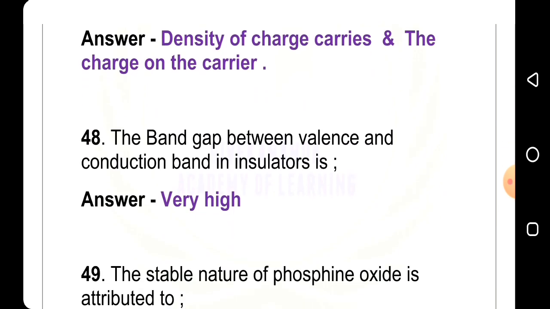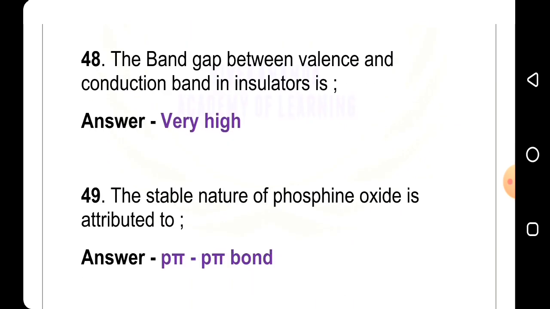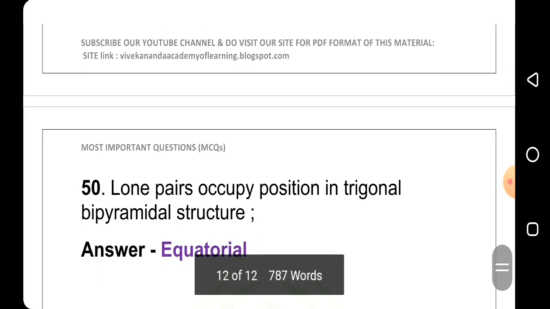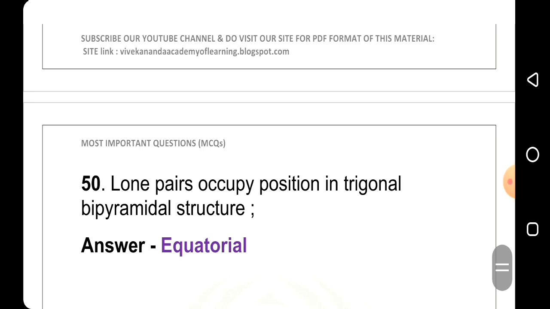48th question: the band gap between valence and conduction band in insulator is, answer is very high. 49th question: the stable nature of phosphine oxide is attributed to, answer is p-pi bond. 50th question: lone pair occupies position in trigonal bipyramidal structure, answer is equatorial.